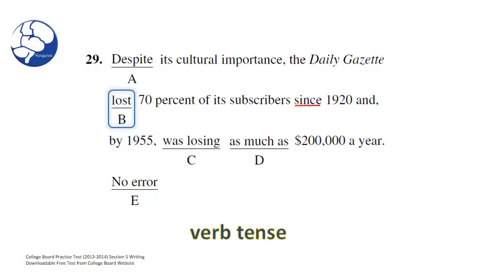Here, since 1920. Why is that important? Well, here it's letting us know from this moment, from 1920 onward. Again, we're not exactly sure if there's a stopping point, so we have to look at other parts of the sentence maybe to find out if there's an end to this action of losing subscribers. Would that be fair to say, Anthony Sonsini?